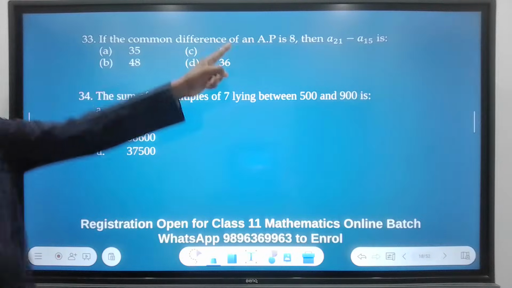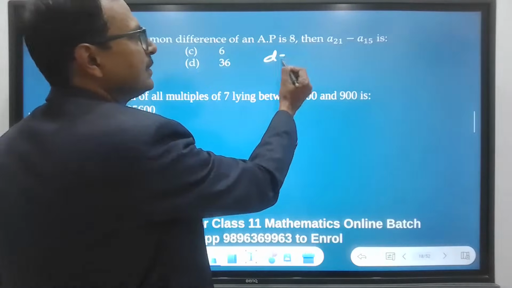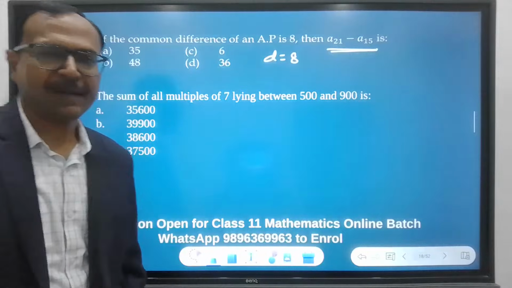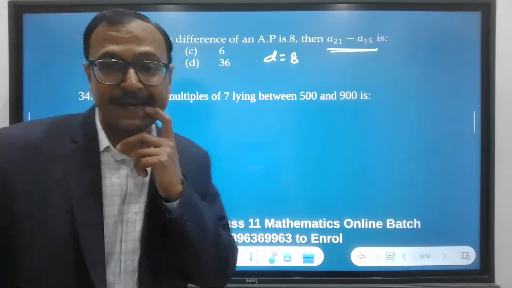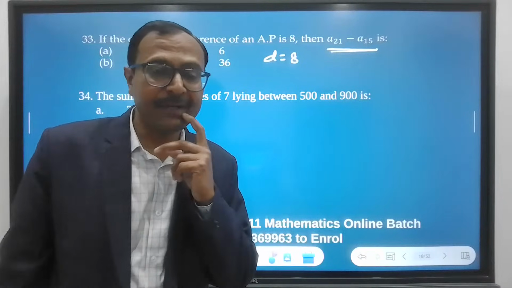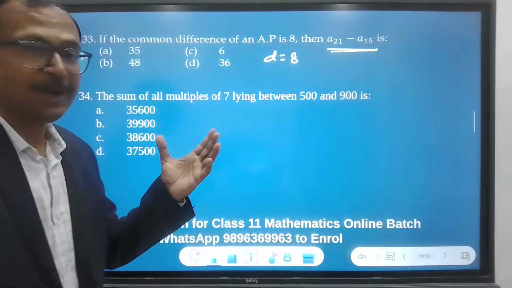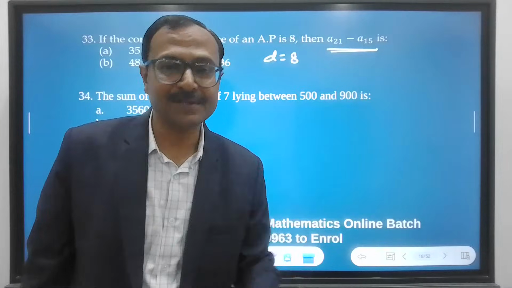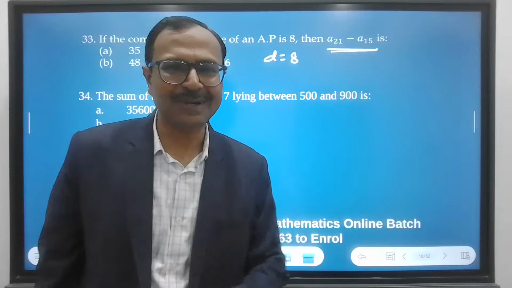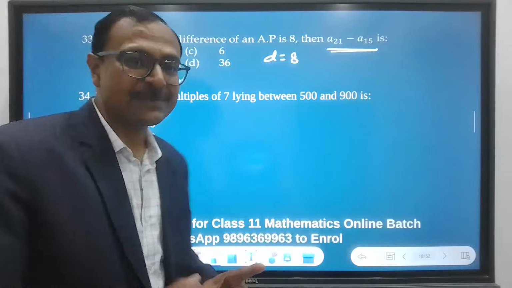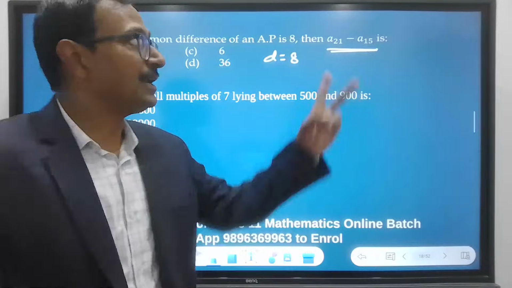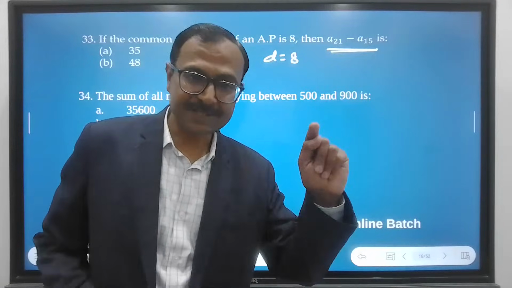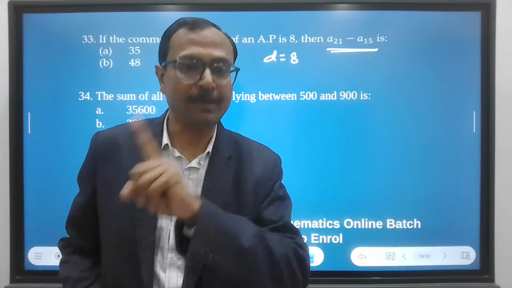If the common difference of an AP is 8, so D is 8, then A21 minus A15. Now so many of you will say, why haven't they given the first term? How can we find the difference of two terms if only the common difference is known? We can actually. If you use the formulas first, you will realize that the difference between two terms does not depend on the first term. It depends on only the common difference.